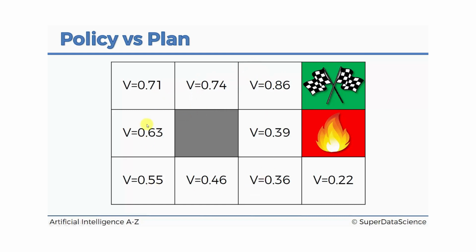Just focus on the fact that the values have indeed changed, that the values are now less, mostly because it's not 100% probability to get to the state that you want to get. And what you will find interesting is here, it used to be 0.9 and it has dropped substantially. Why is that? Well, because if you go from here up, which is our intention, there's a 10% chance of hitting the wall, but there's also a 10% chance of ending up in the fire pit and losing -1 to your reward. Basically that means for the agent, that's the end of the game. And so this is a very bad state to be in.